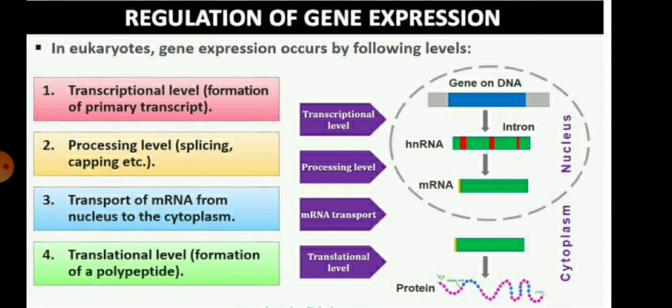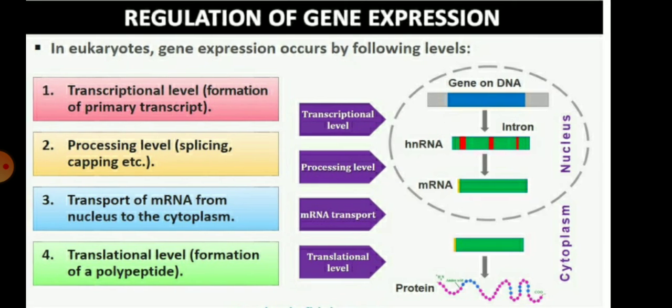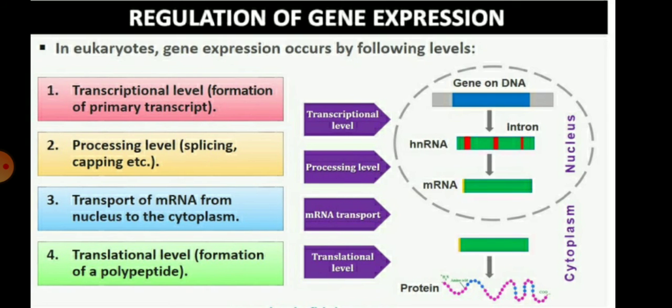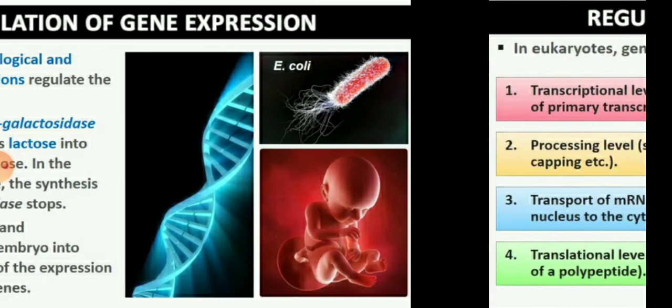The third is the transport of the messenger RNA from the nucleus to the cytoplasm. And the fourth process is the translation level, meaning the formation of the polypeptide. So children, you can see in this picture the nucleus and the cytoplasm of the cell, and the processes going on in these are called the regulation of gene expression.